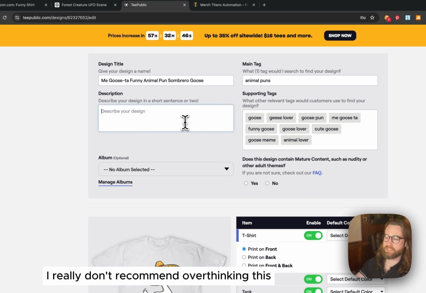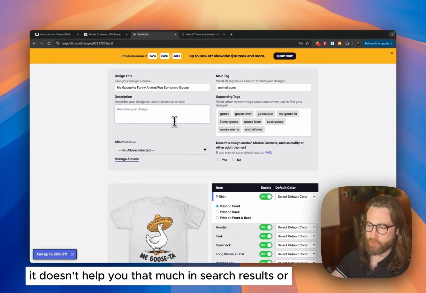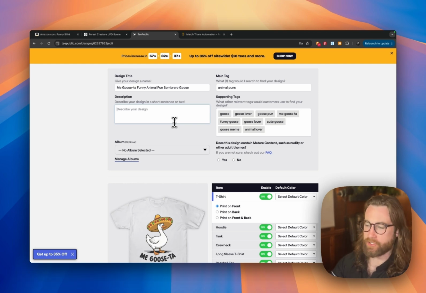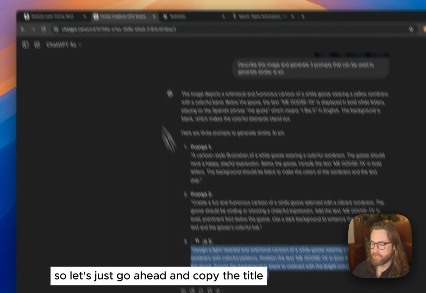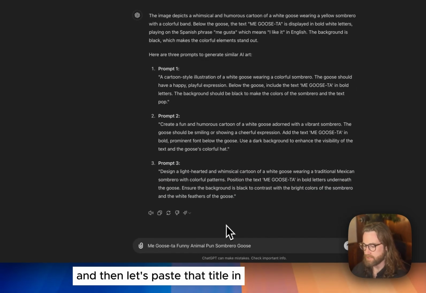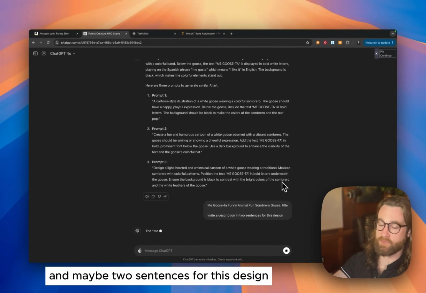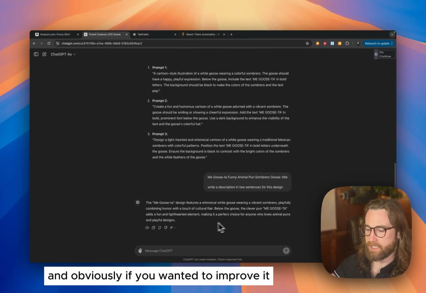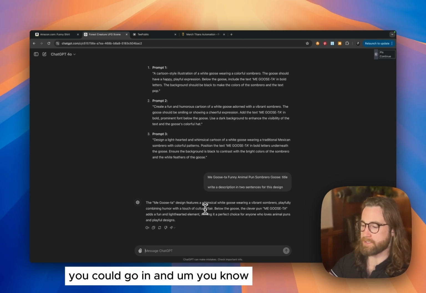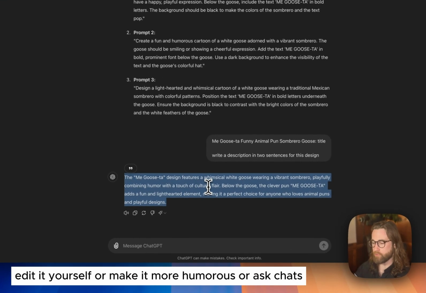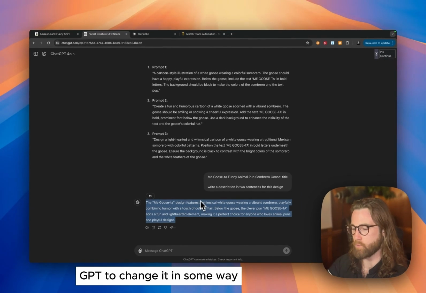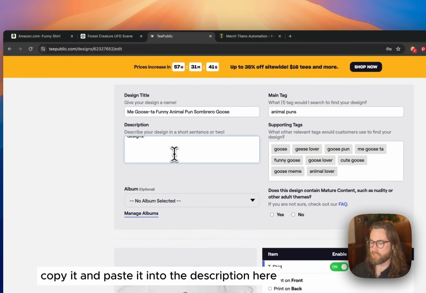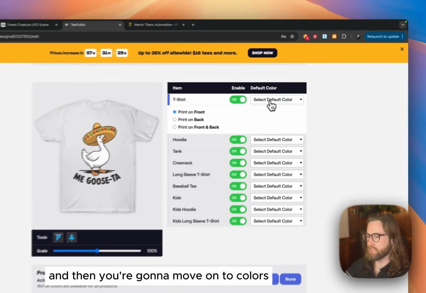For the description, I really don't recommend overthinking this. It doesn't help you that much in search results or anything like that. So just write a short, witty one-liner. So let's just go ahead and copy the title, and then let's paste that title in. And then we can ask it to write a description in maybe 2 sentences for this design. So it's going to go through and write a basic description. And obviously, if you wanted to improve it, you could go in and edit it yourself, or make it more humorous, or ask ChatGPT to change it in some way. I like how it turned out, so I'm going to go ahead and grab it, copy it, and paste it into the description here. Remove that extra white space, and then you're going to move on to colors.